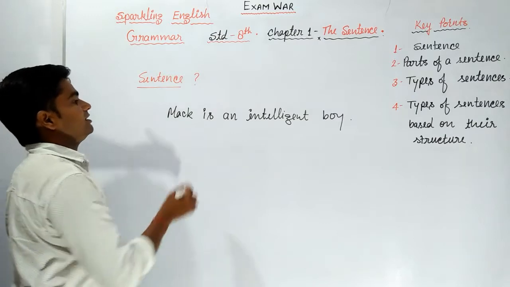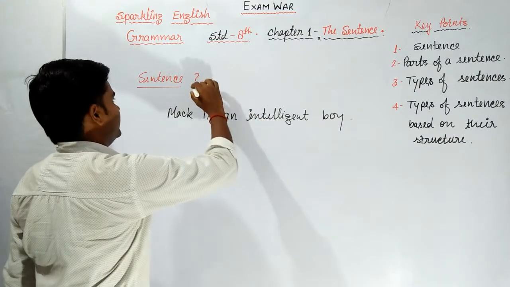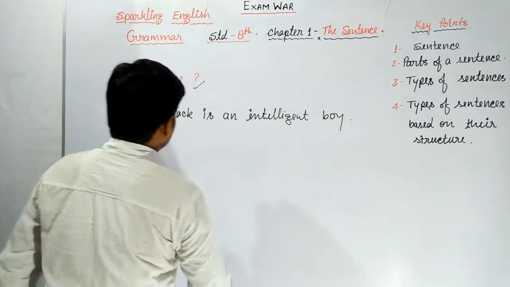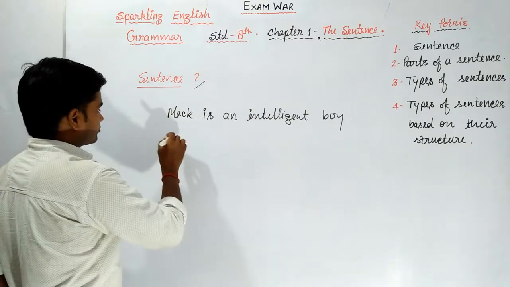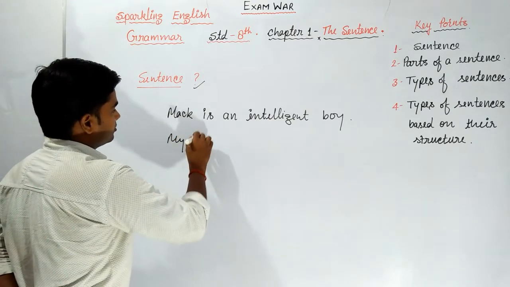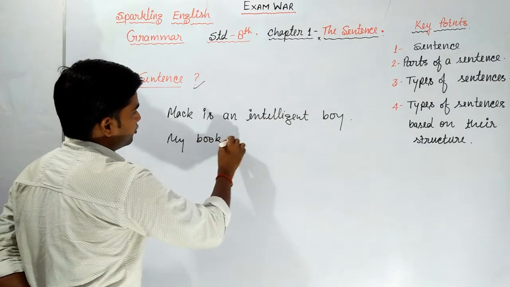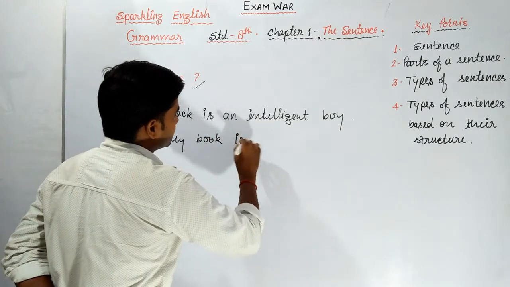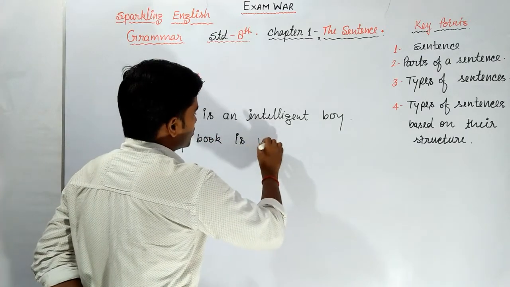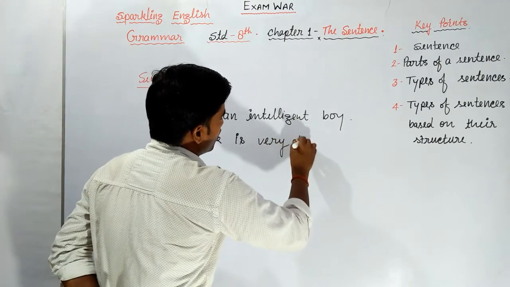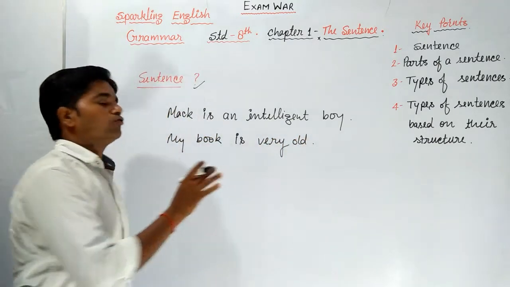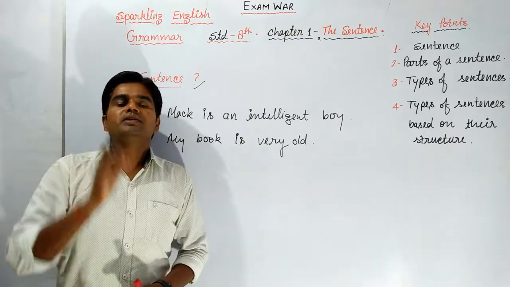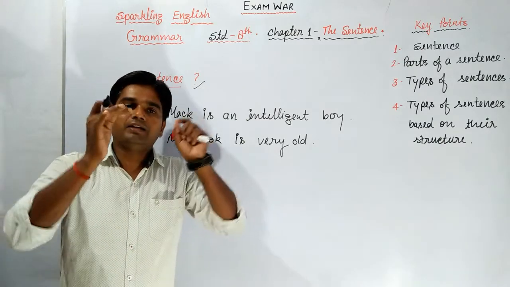So this group of words is a sentence. Take one more example. My book is very old. This is also a meaningful group of words, so this is also a sentence.